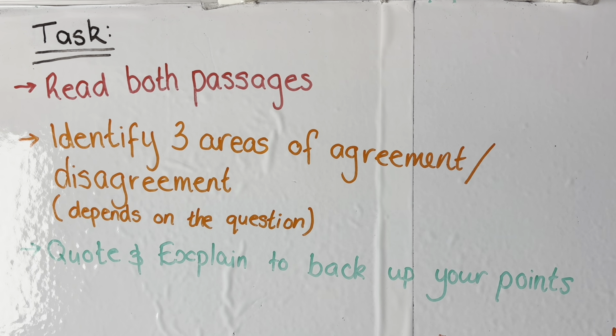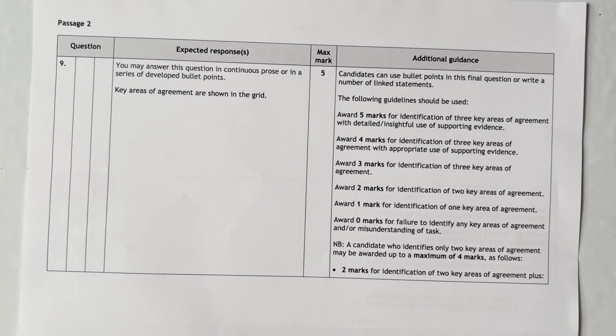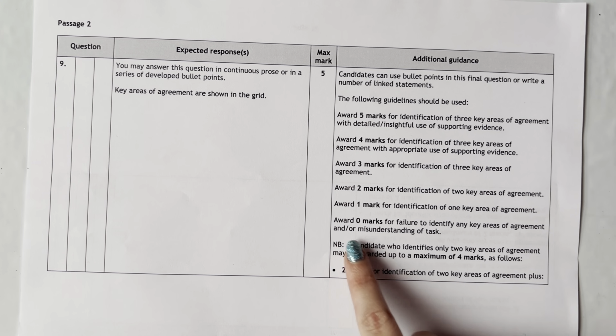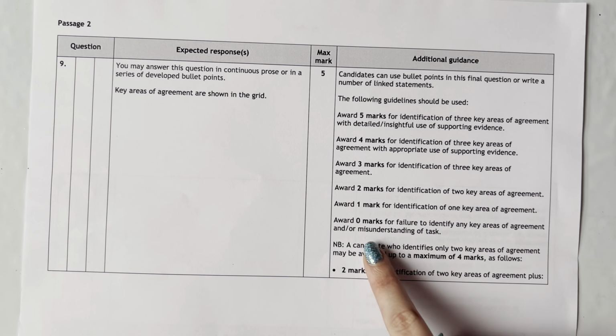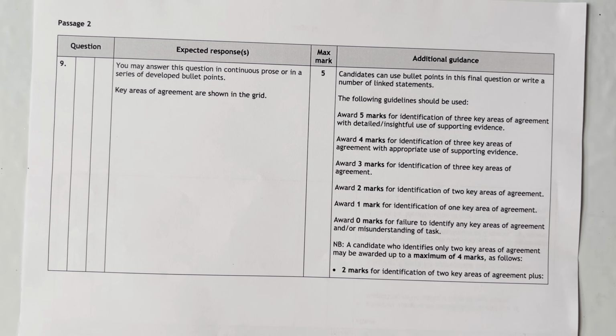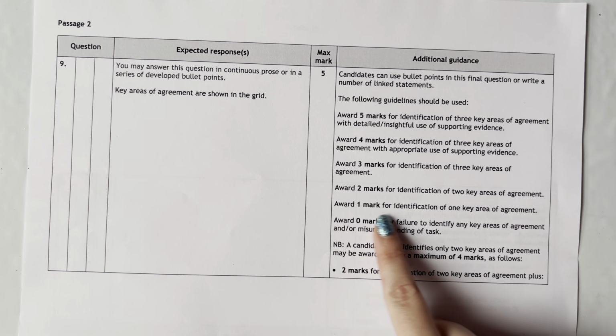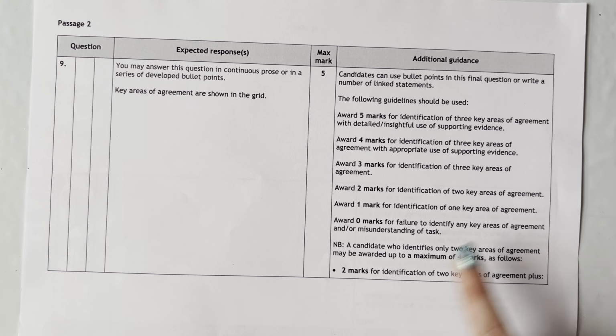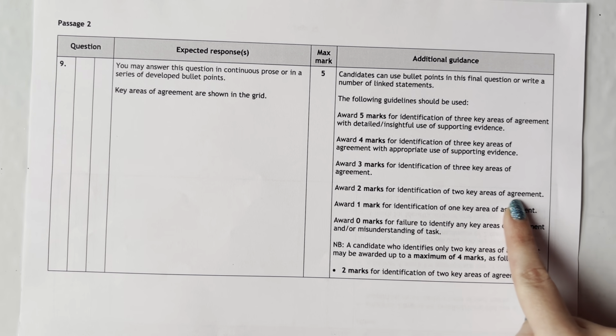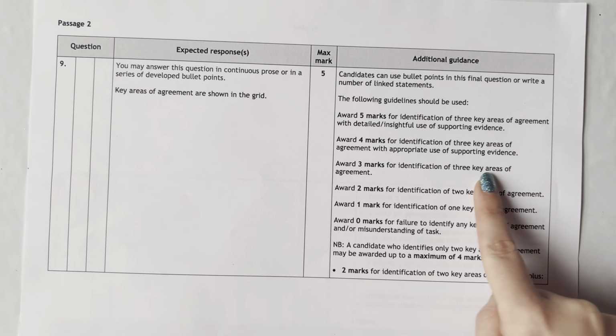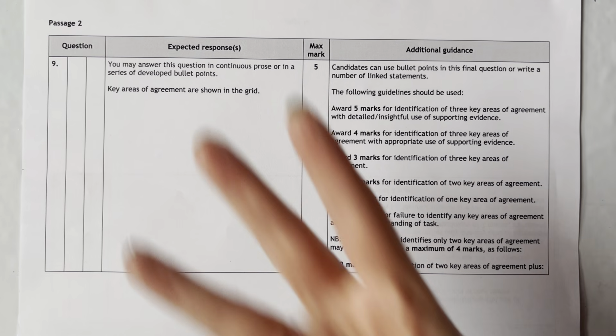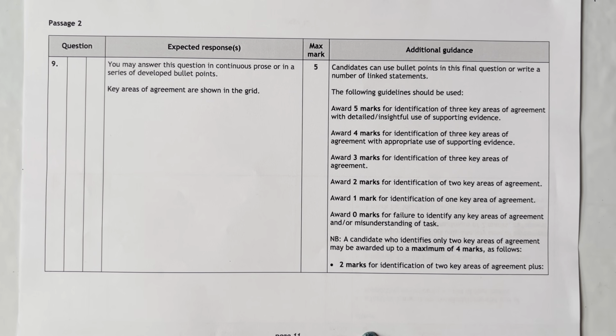I actually think a really good way to start is by looking at the marking scheme. I think that makes it less confusing. If you do this question and get 0 marks, it's probably because you didn't understand the question. That's most likely if it's asked for areas of disagreement and you've only found areas where they agree, which would be quite difficult, but I'm sure people have done it. In order to get 1 mark, you just have to find 1 area of agreement or disagreement. For 2 marks, you have to find 2 areas of agreement or disagreement, and for 3 marks, you have to find 3 areas of agreement or disagreement. See? So you can get 3 marks simply for identifying 3 areas where they agree or disagree. That's why I say it's quite easy to get 3 marks. You just have to find 3 points that both passages make.